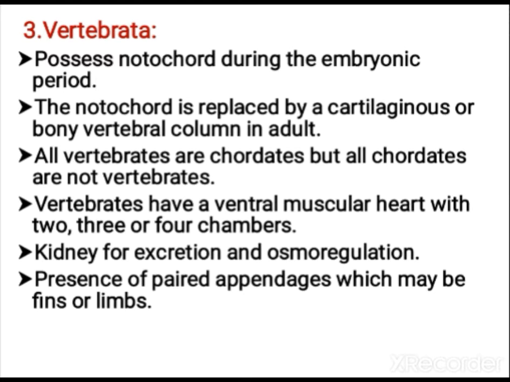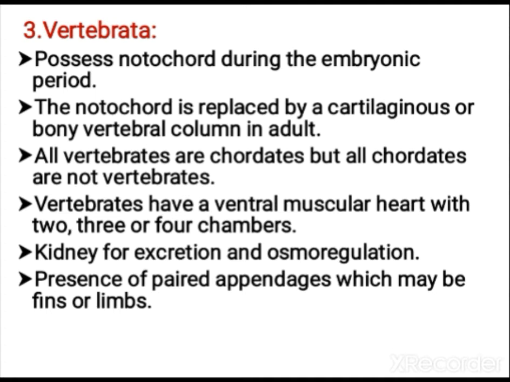Next, let us study Vertebrata. Vertebrata possess a notochord during the embryonic period. The notochord is replaced by cartilage or vertebral column in the adult. All vertebrates are chordates, but all chordates are not vertebrates.